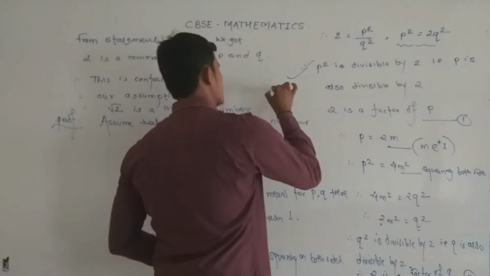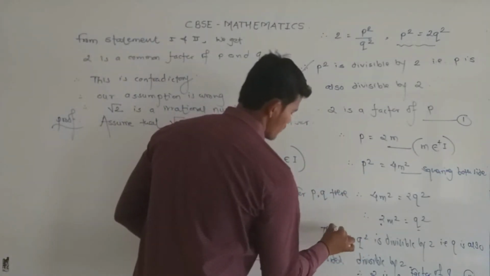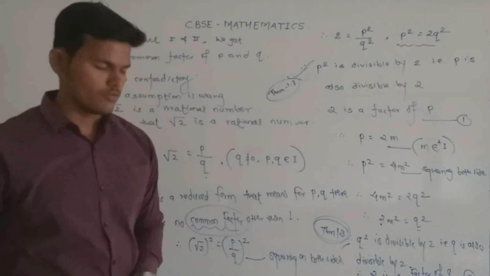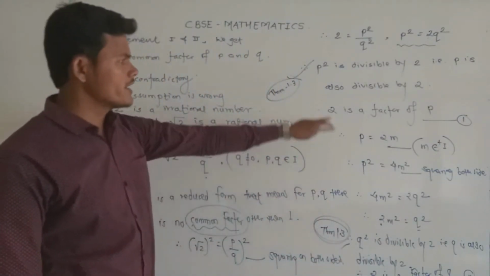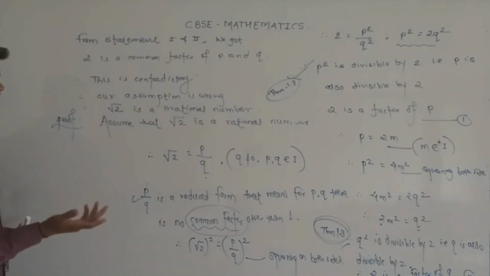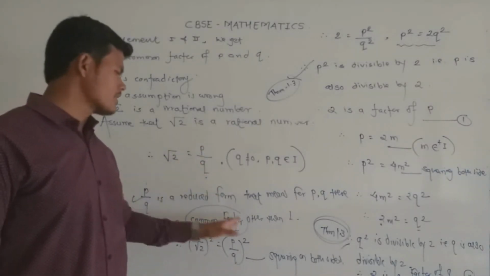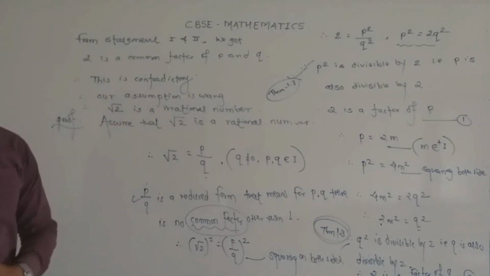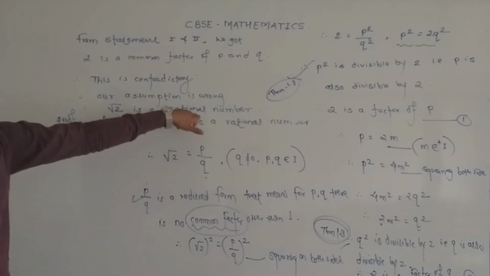Here also we are using theorem 1.3, so see properly, theorem 1.3. So here 2 is a factor of q. So from statements 1 and 2 we get 2 is a common factor for p and q, and this is contradictory because we have already said there is no common factor for p and q except 1. So our assumption is wrong that under root 2 is a rational number. That means under root 2 is an irrational number.